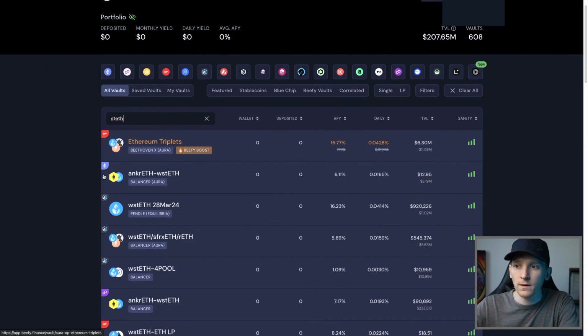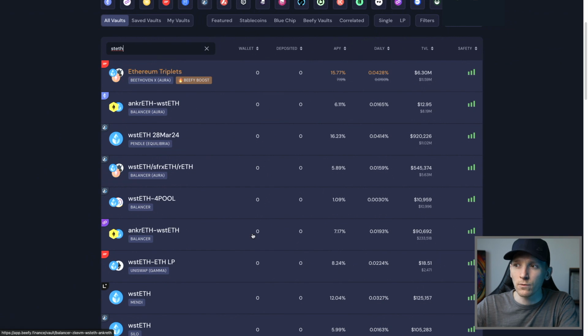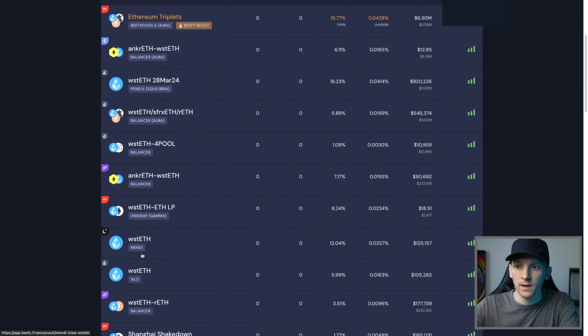So for right here, what we can see is that there are many pools and you can search by APY. I'll just show you this pool right here, which is on Uniswap, and you can see it's on the Optimism network. So Optimism is a layer 2, so we know we're getting cheaper fees. And for right now, we're trading wrapped staked ETH, which is Lido's staked ETH. And when it's on a layer 2, they have to wrap it. So it's known as wrapped staked ETH. And it's trading against plain ETH. And the yield right now is 8.2%.